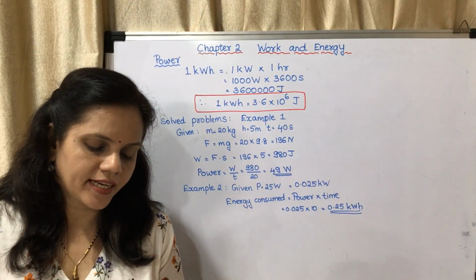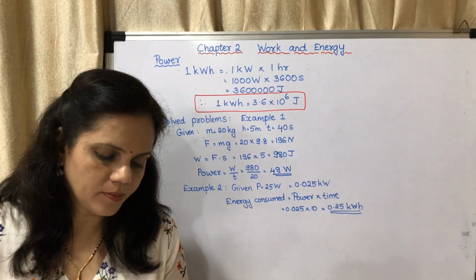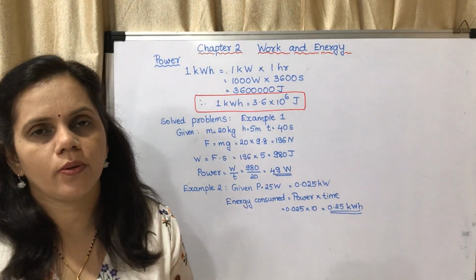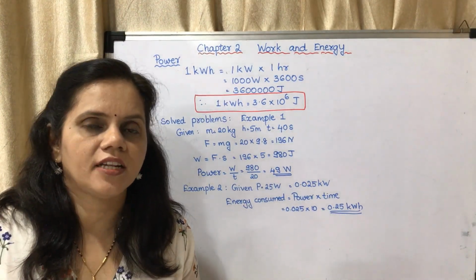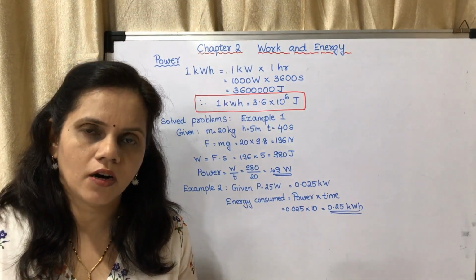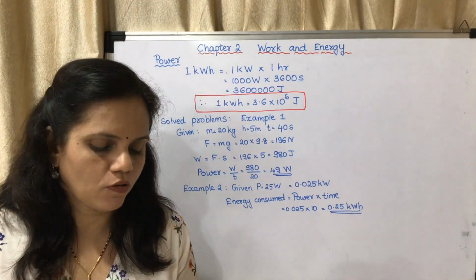In industrial sector, the unit used to measure power is horsepower. 1 horsepower is equal to 746 watts. Again mark, again a fill in the blank. What is 1 horsepower? 1 horsepower is equal to 746 watts.